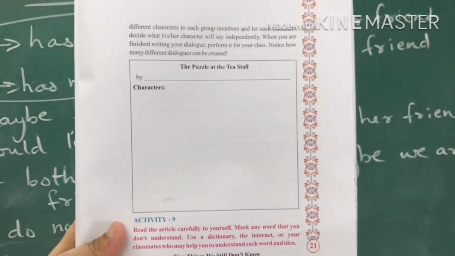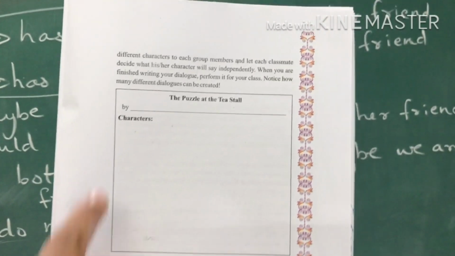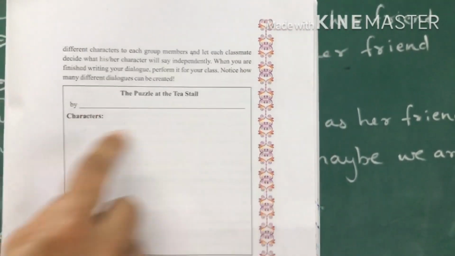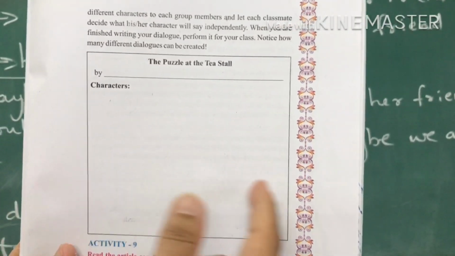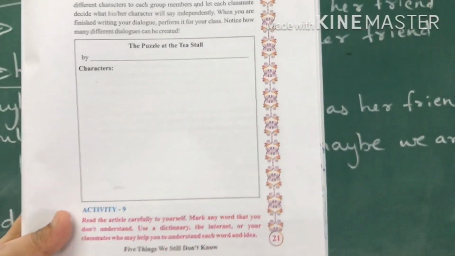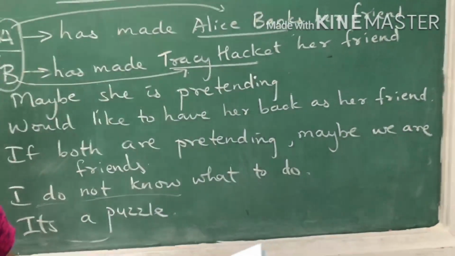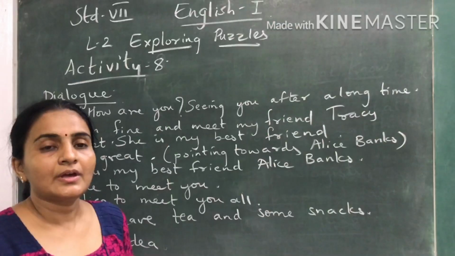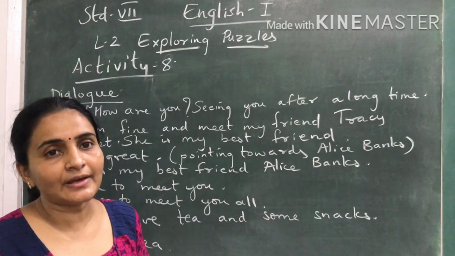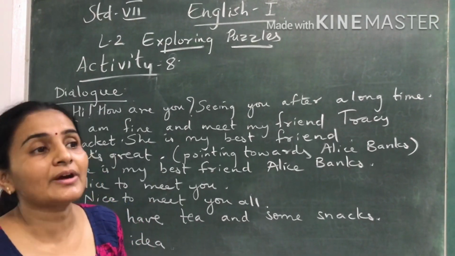This you can do on your own. What would they talk about? Say A would say what, B would say what, Alice Banks would say what, Tracy Hackett would say what. That is what you can write over here. That is activity 8. Activity 8, on page number 21, tells you to write a dialogue.